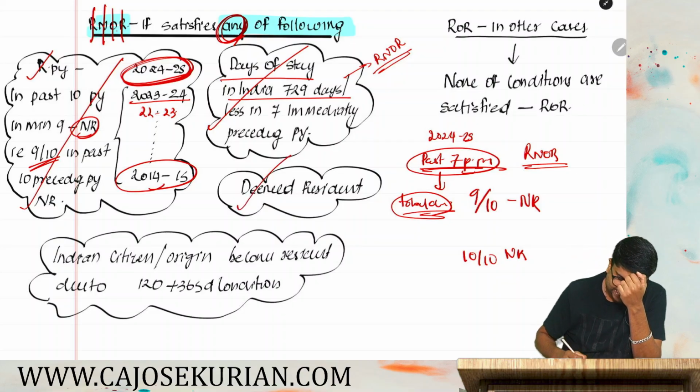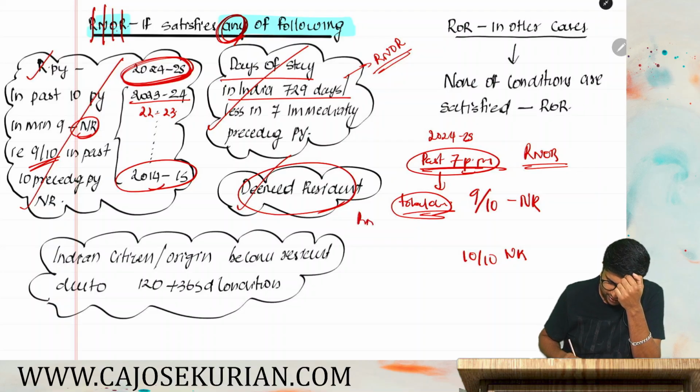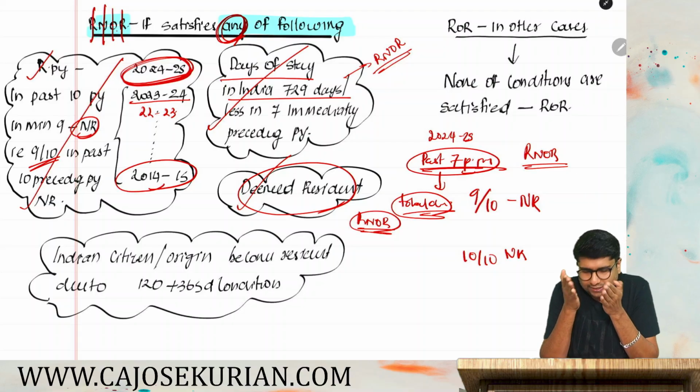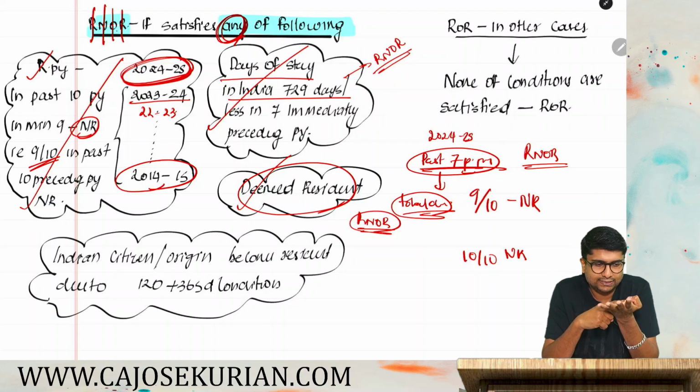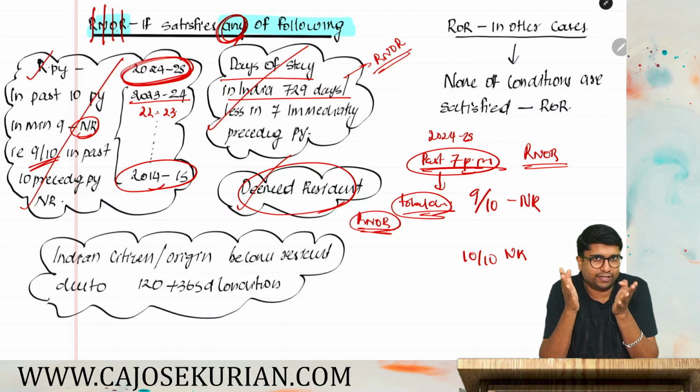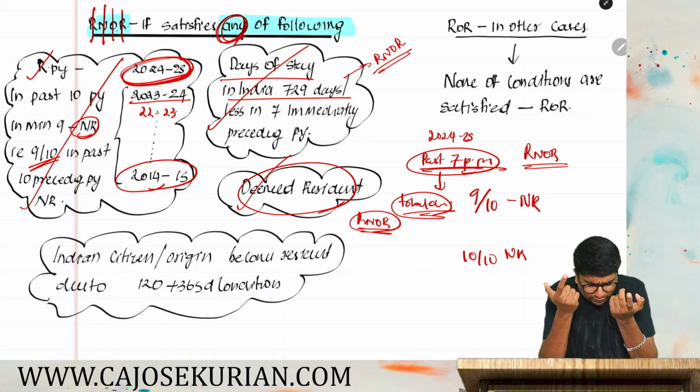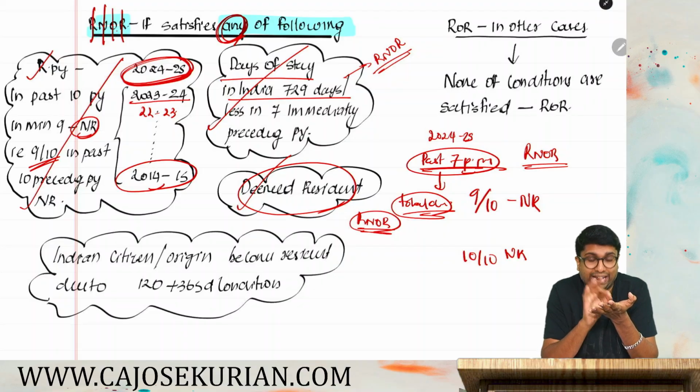That means if you are a deemed resident, you will automatically become an RNOR. And who is a deemed resident? Deemed resident means you are an Indian citizen having more than 15 lakhs income from the Indian source in this relevant PY, and you are not paying taxes anywhere due to your residency status. You shall be deemed to be a resident in India. So if you are a deemed resident, we have to consider that you are an RNOR.